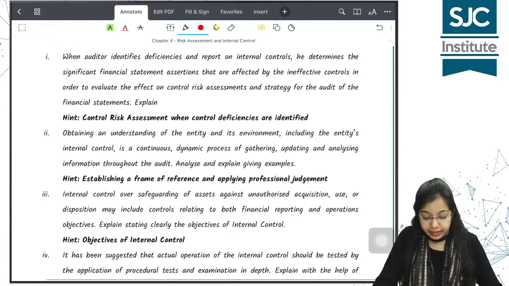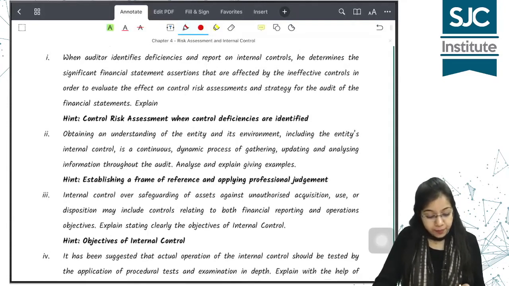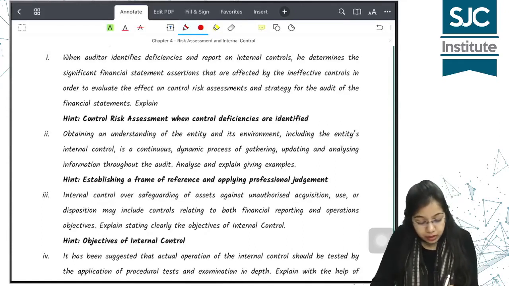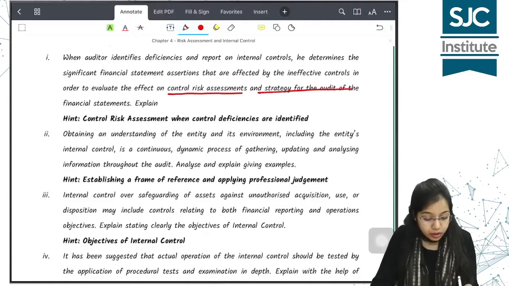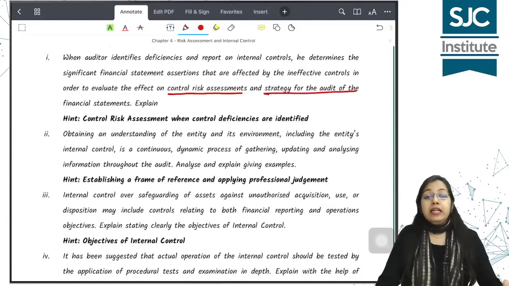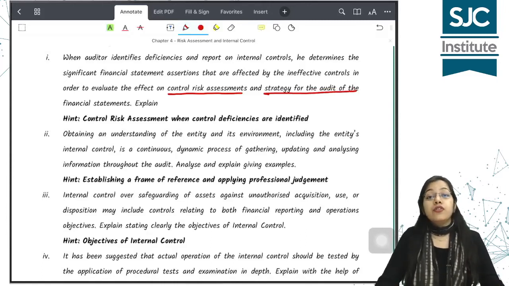When auditor identifies deficiencies and reports on internal controls, he determines the significant financial statement assertions that are affected by the ineffective controls in order to evaluate the effect on control risk assessments and strategy for the audit of financial statements. You have to explain. So basically when control deficiencies are identified, what is the control risk assessment? What is next that the auditor does?